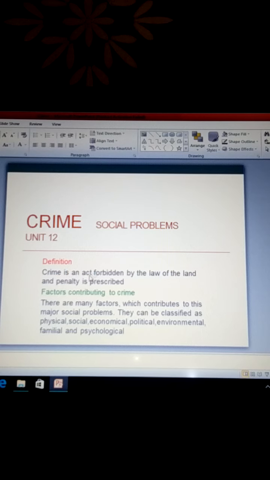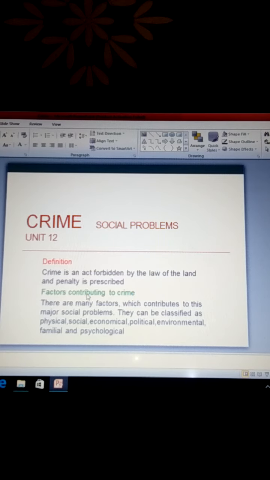Crime is an act forbidden by the law of the land and penalty is prescribed. Crime is an antisocial act. Forbidden means prohibited by the law of the land and penalty is prescribed. This is the definition of crime. Now, factors contributing to crime.